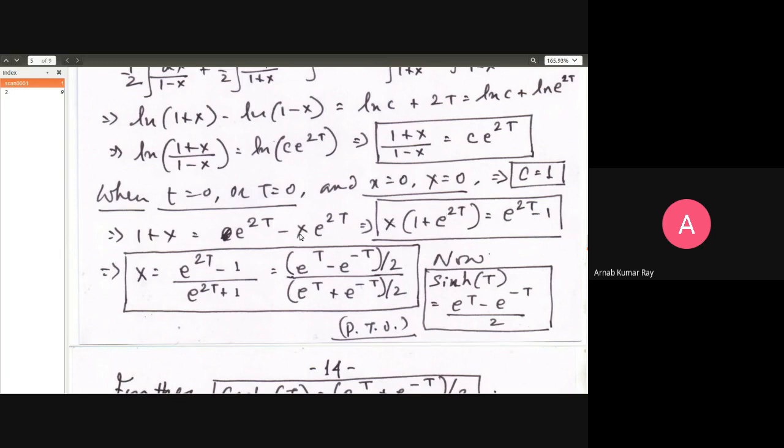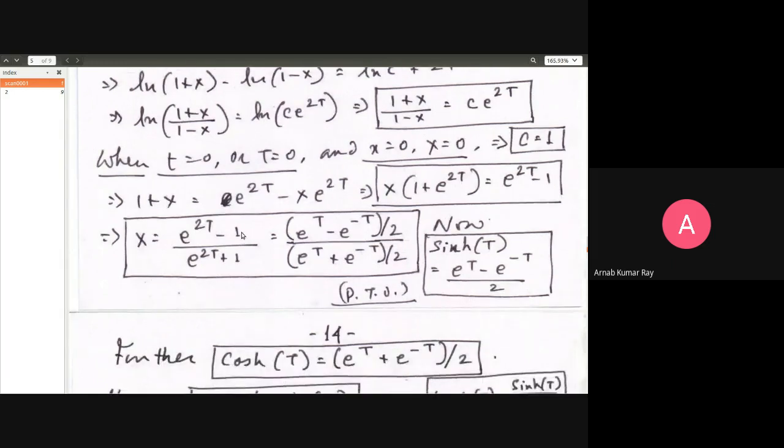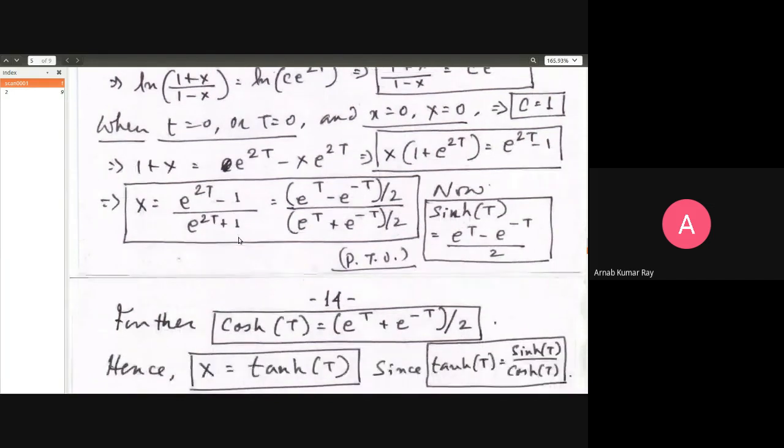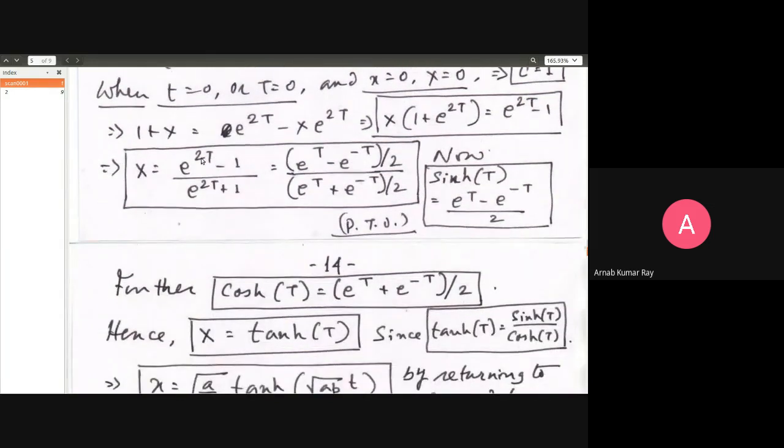Take capital X as a common factor: capital X into 1 plus e raised to 2t is equal to e raised to 2t minus 1. And capital X will be equal to e raised to 2t minus 1 divided by e raised to 2t plus 1. Now, I'm doing a slight trick. What is the slight trick? I'm multiplying both the numerator and the denominator with e raised to minus t.